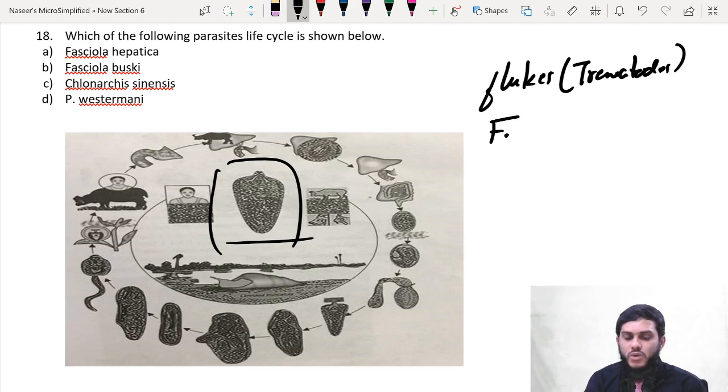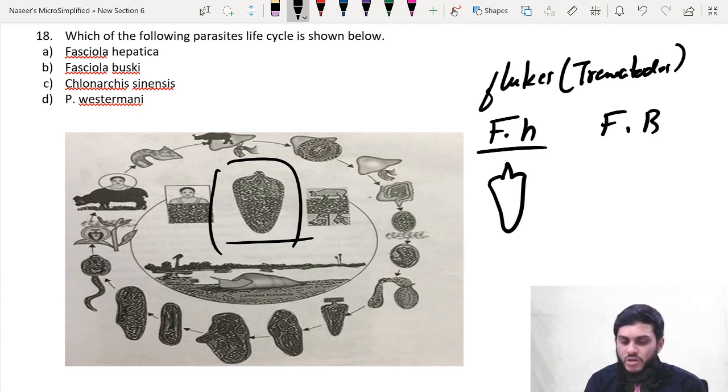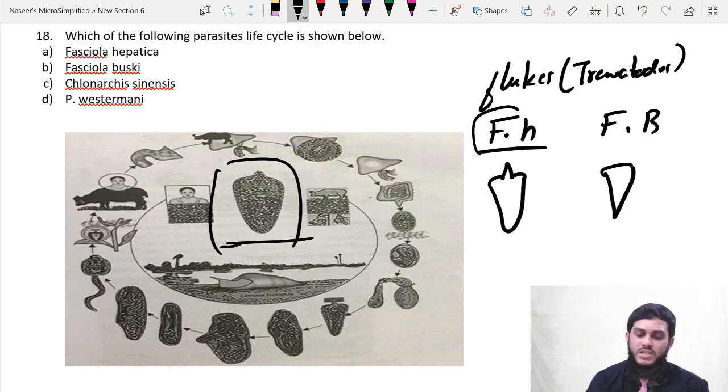There are two Fasciolas, sir: Fasciola hepatica and Fasciola buski. Fasciola hepatica has a conical projection, whereas Fasciola buski has no conical projection. So now if you see the adult worm, you can easily identify this is Fasciola hepatica, therefore answer A.